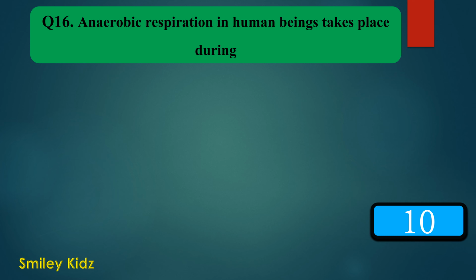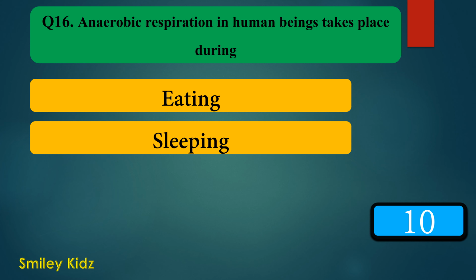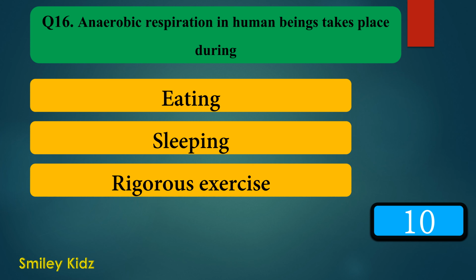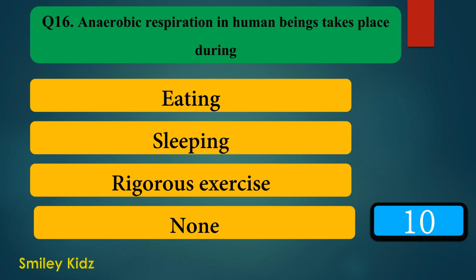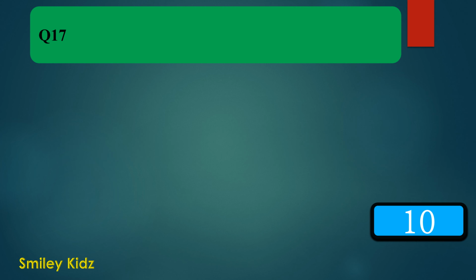Anaerobic respiration in human beings takes place during option A, eating, option B, sleeping, option C, rigorous exercise and option D, none. Your time starts now. Your time is up. And the right answer is rigorous exercise. Anaerobic respiration in human beings takes place during rigorous exercise. Moving to question number 17.